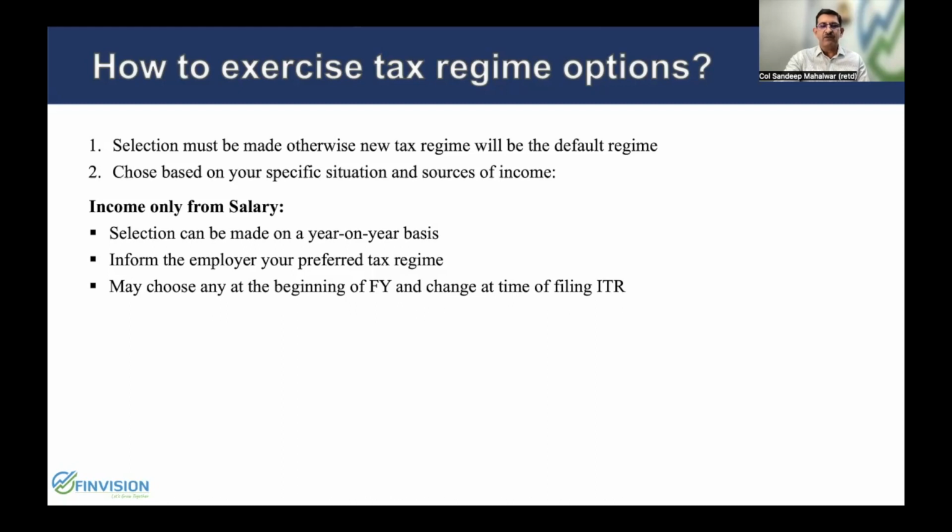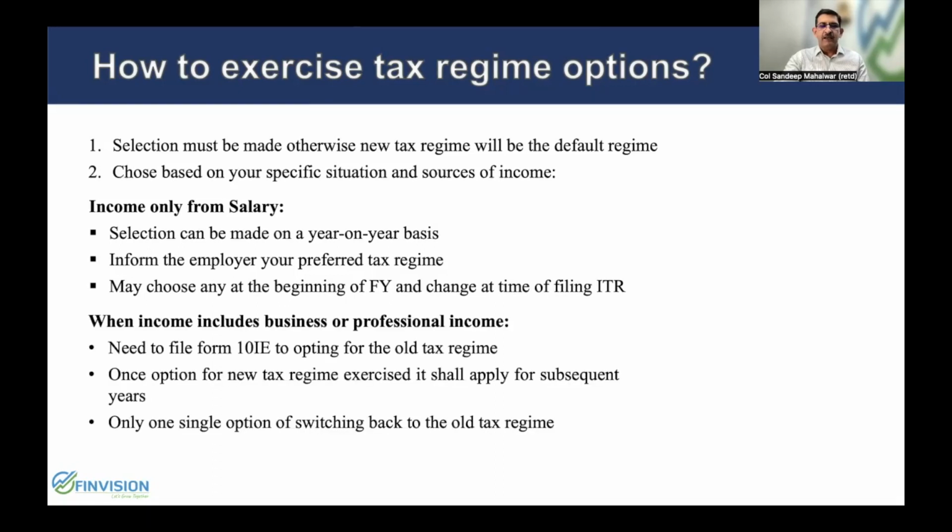And from this year onward, you should compulsorily ask your CA at the time of ITR filing to give you a comparison between the tax liabilities in the new tax regime and the old regime, and whichever is beneficial for you, you should choose. Things become a little complicated in case you have income that includes income from business and profession. Herein, the new tax regime is the regime that will be applicable to you. In case you want to opt for the old tax regime, you need to file Form 10-IE to opt for the old tax regime.